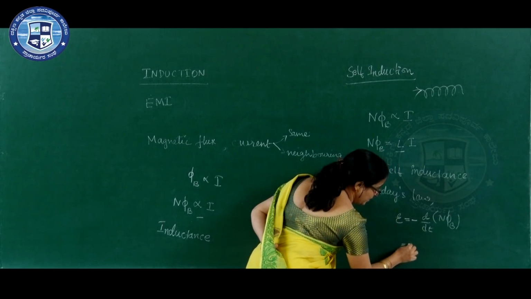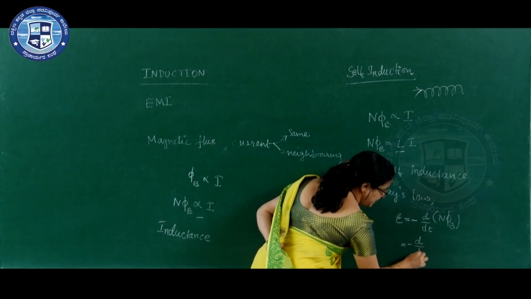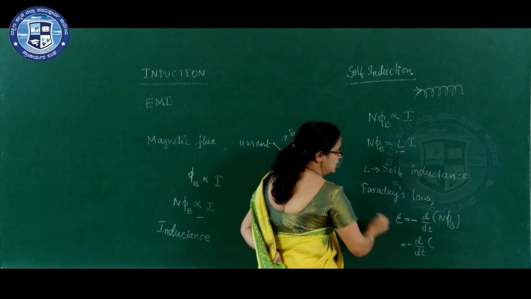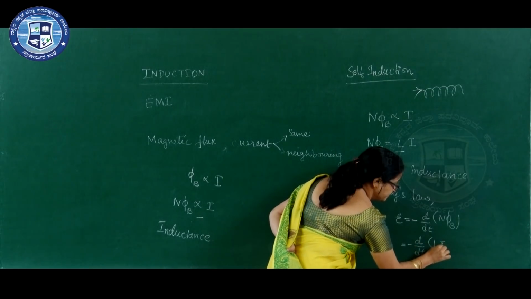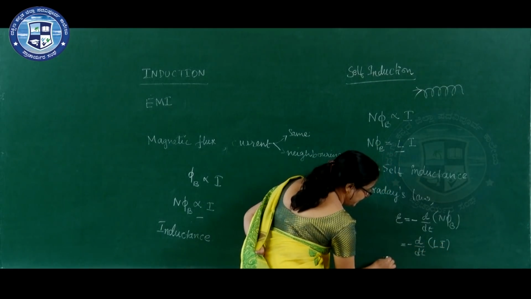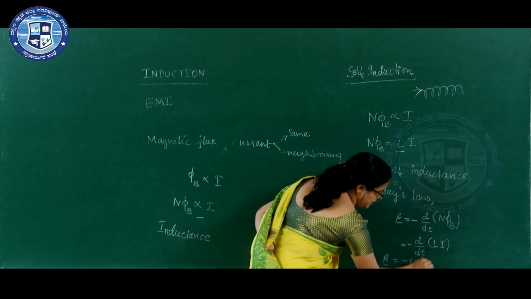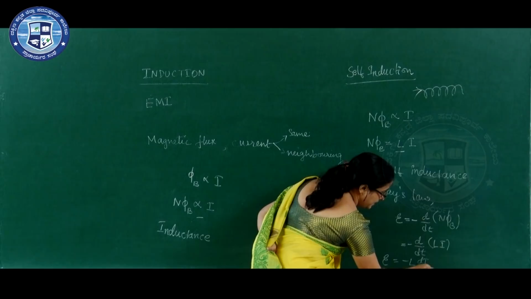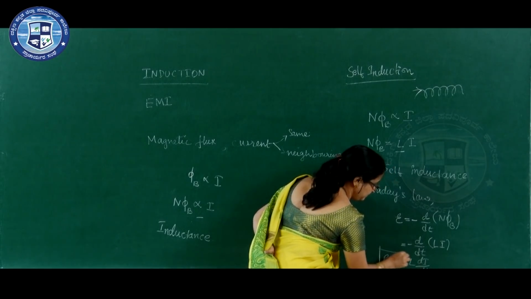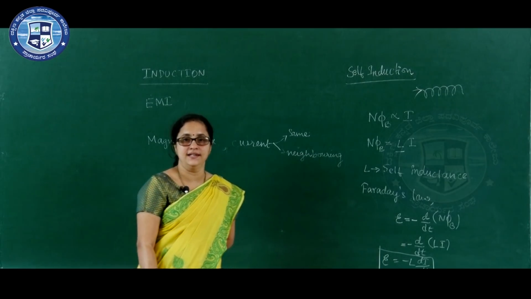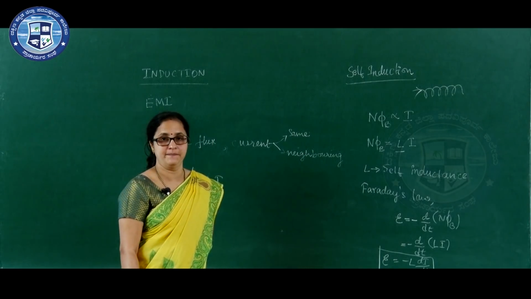So, this is equal to minus d by dt of n phi B, which is L I. So, we will get E is equal to minus L into di by dt.